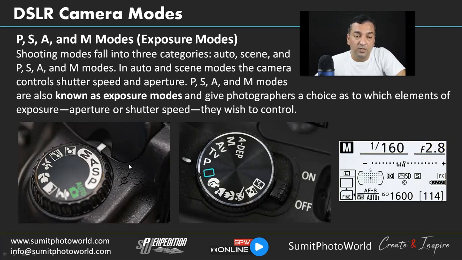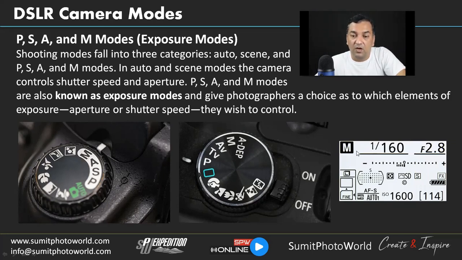So you can see in Nikon we have M mode, and in Canon also we have M mode. The manual mode has the same letter, which notifies that this is the manual mode. But for aperture priority, in Nikon we have A, and in Canon we have AV. For shutter priority mode, in Nikon we have S, and in Canon we have TV. And again the P mode, it's a programmable mode. So again, it's like the manual mode. It's the same in both devices.